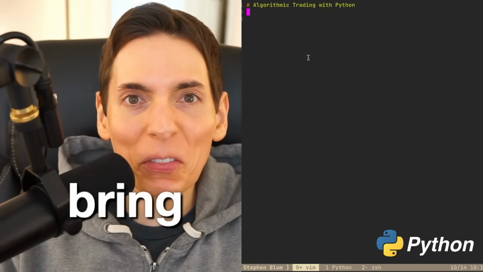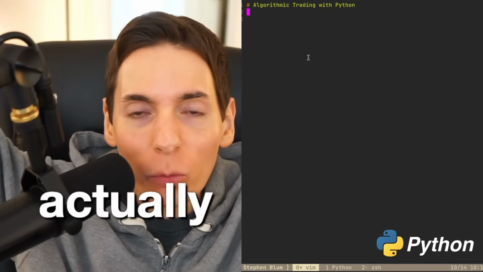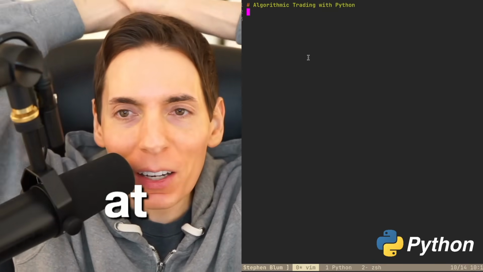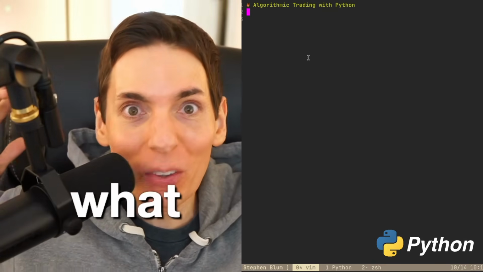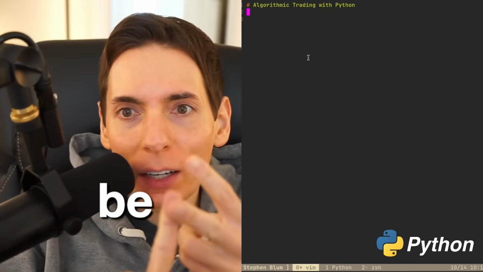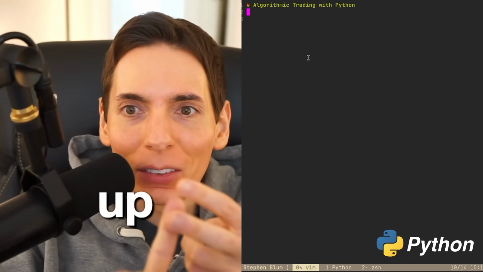Algorithmic trading with Python. This is the first day. We're making it real. We're going to do it. We were working on AI in the previous streams. Now we're going to be working on algorithmic trading. Guess what we're going to build it with? We're going to build it with AI. We're going to be using PyTorch. We're going to be using YFinance to capture the data and to act upon the outcomes.